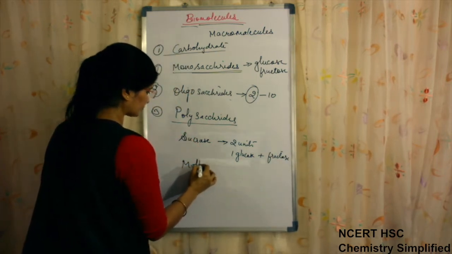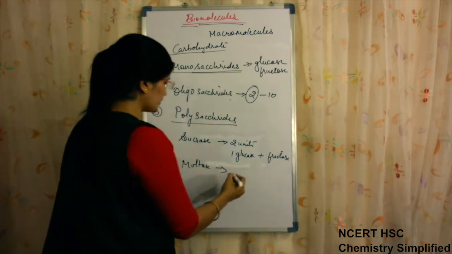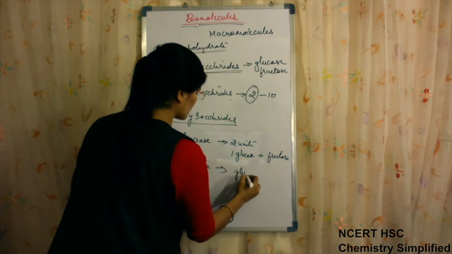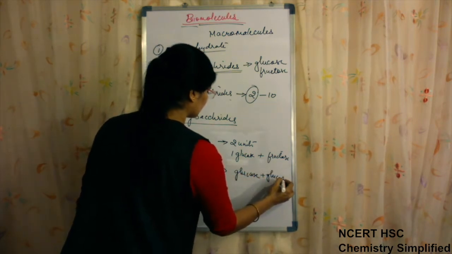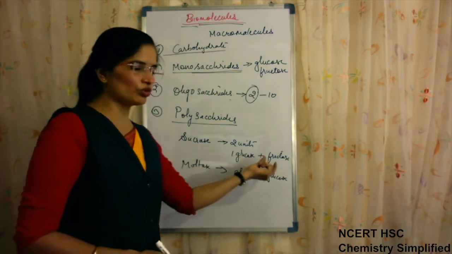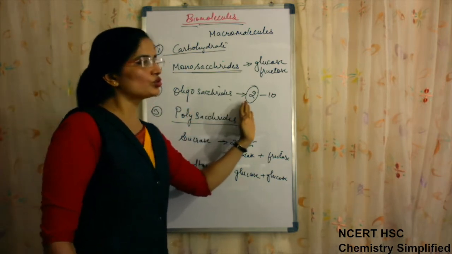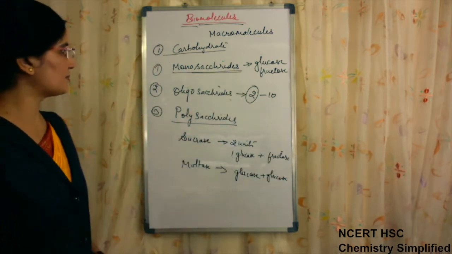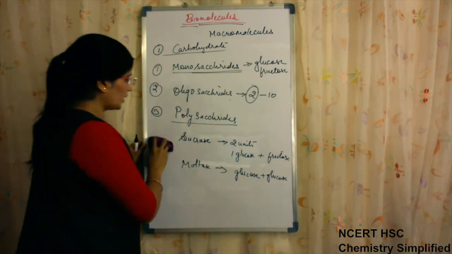Maltose is another disaccharide which has 2 units, both glucose. These are examples of disaccharides because they have 2 units. Similarly, if 2 to 10 monosaccharide units are present, those are classified as oligosaccharides.